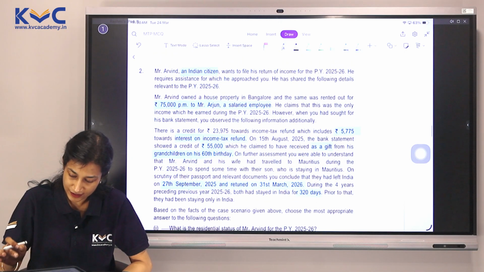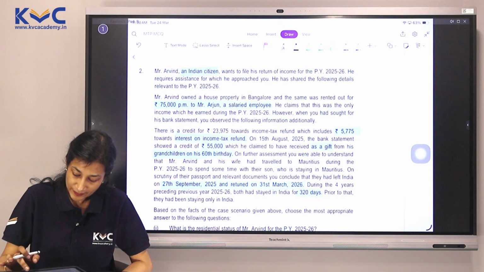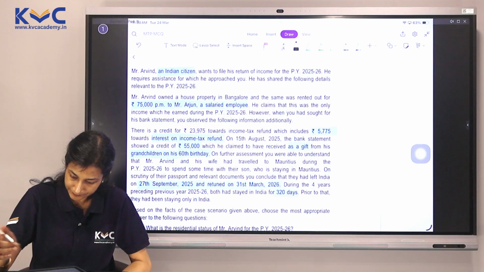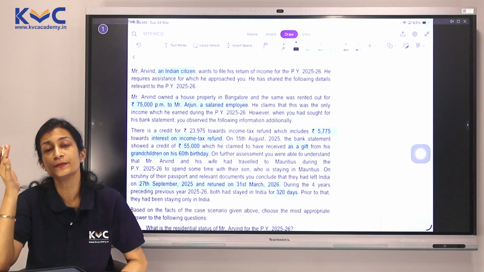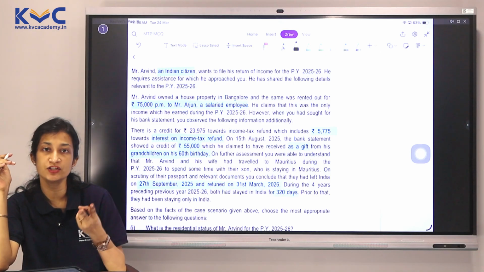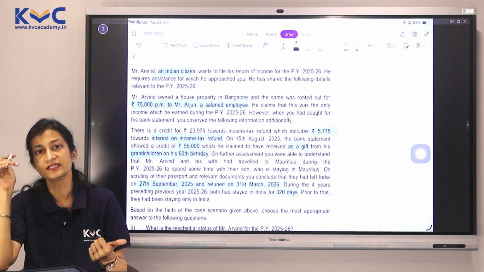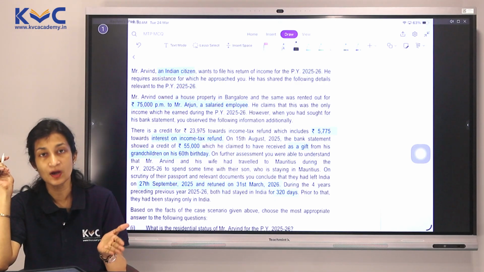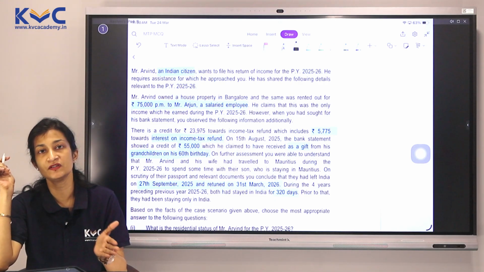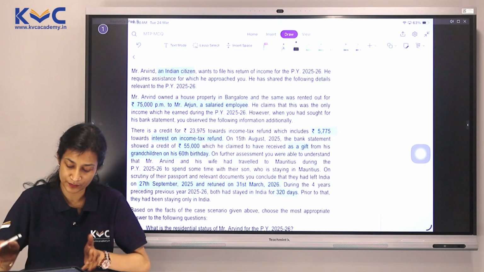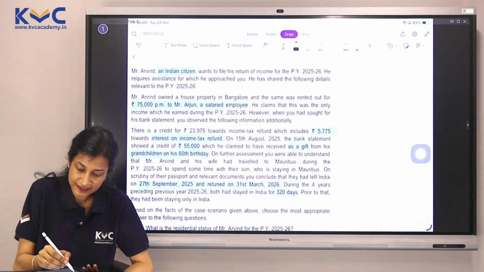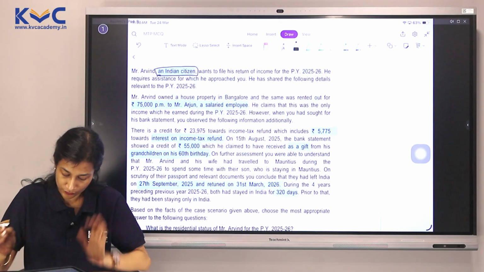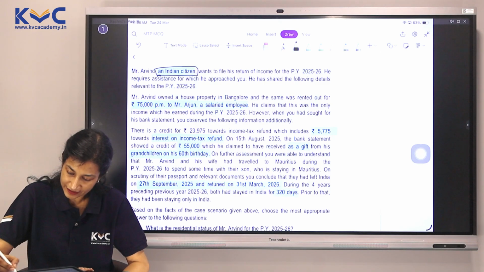Okay, let's understand this. For how many days is he in India first? He is leaving on 27th September. We know for a person to be a resident, there are two conditions which need to be fulfilled. First is 182 days in the previous year should be the period of stay minimum. And the second one would be at least 60 days in the previous year and 365 days in the 4 preceding previous years. Okay, he's an Indian citizen, so be careful with regard to certain criteria also. Let's see first what we get here.